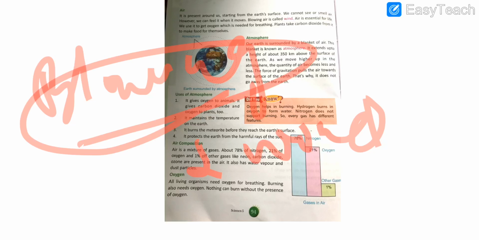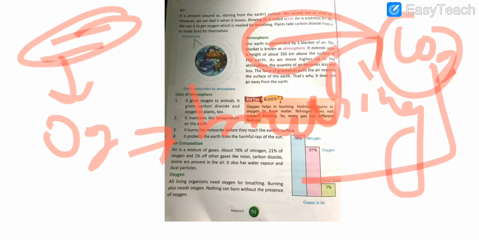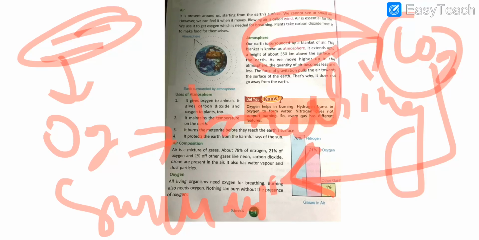And as I already told you, air contains oxygen and we need this oxygen for breathing. Similarly, plants need carbon dioxide, which is actually present in the air, for their survival. So air is very much important for us because it contains all the important gases which are needed by the plants and the animals.